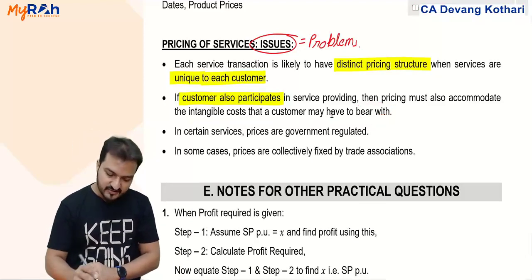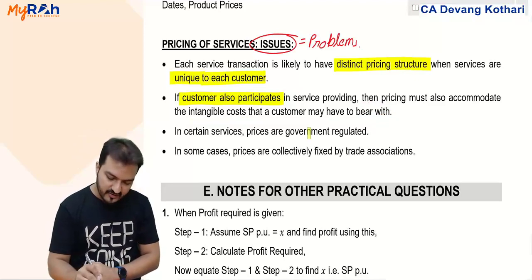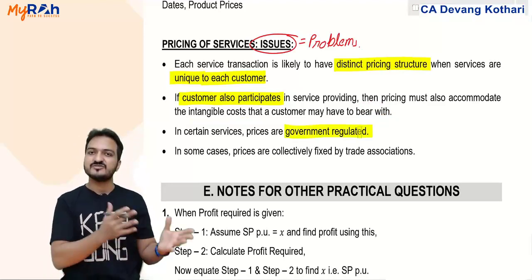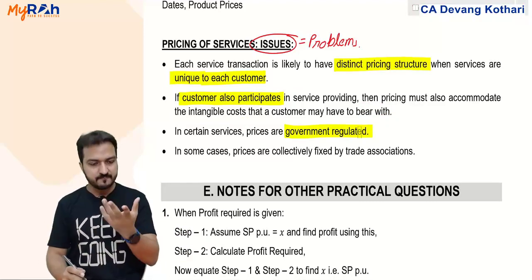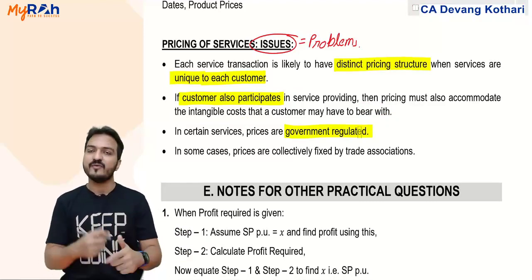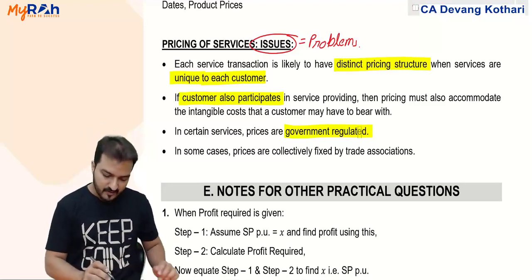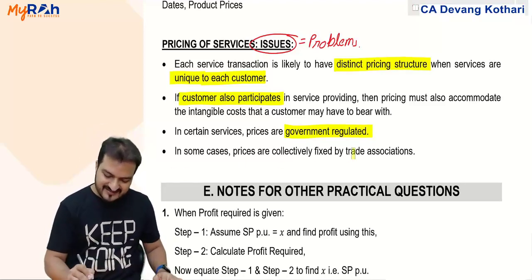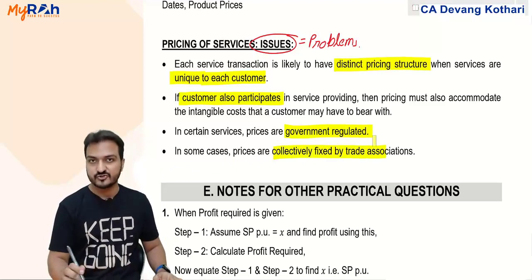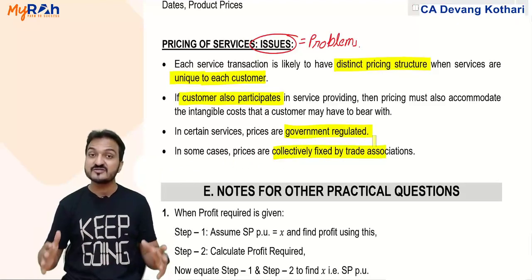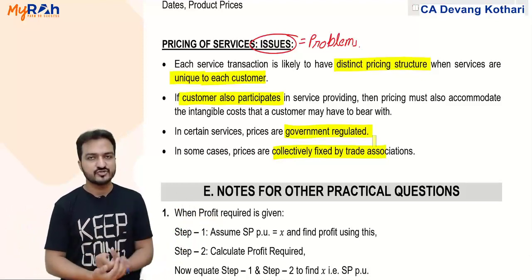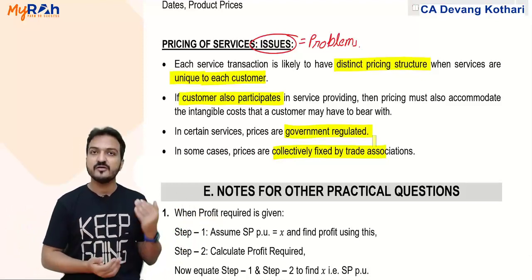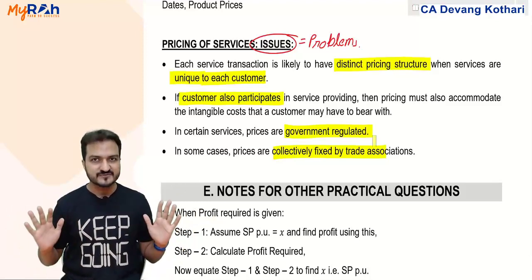Okay. In certain services, prices are government regulated, like say medical services and all. Coronavirus testing is a government regulated service. Okay. And in some cases, prices are collectively fixed by trade associations. There are many trade associations who collectively decide a price for the services. That can also be an issue involved here. Done. These are the issues involved in pricing of services.